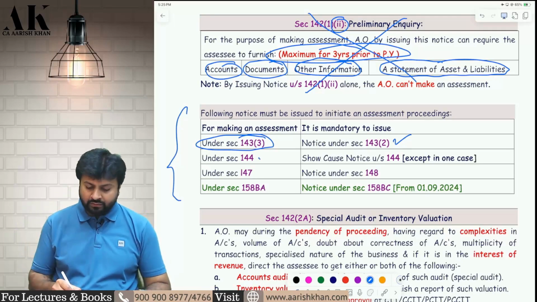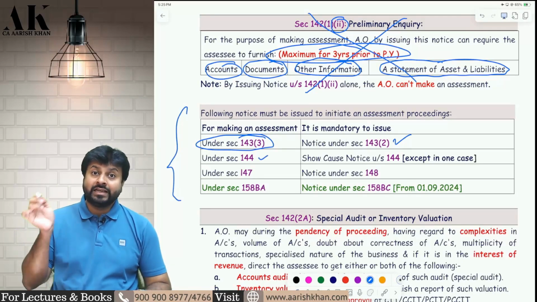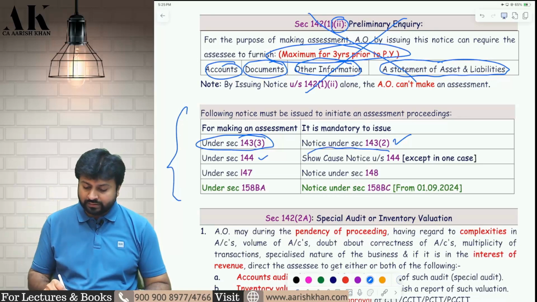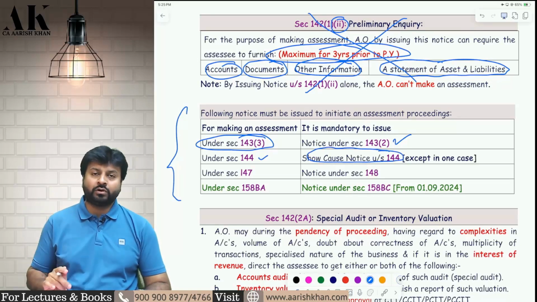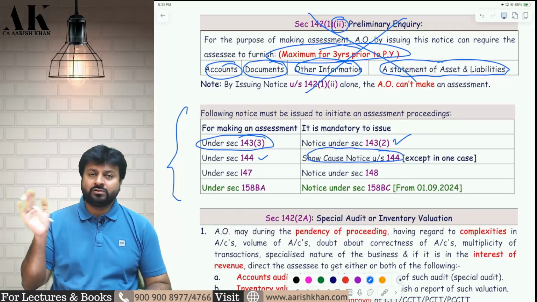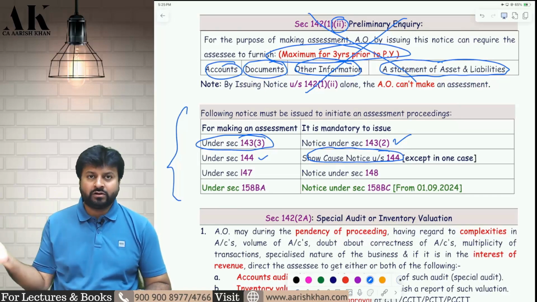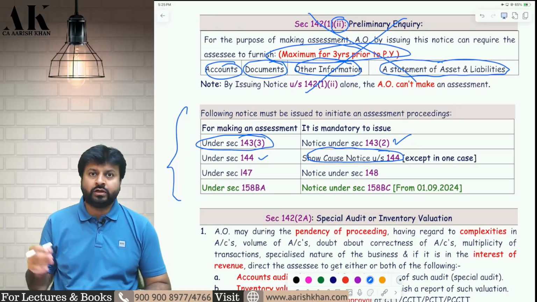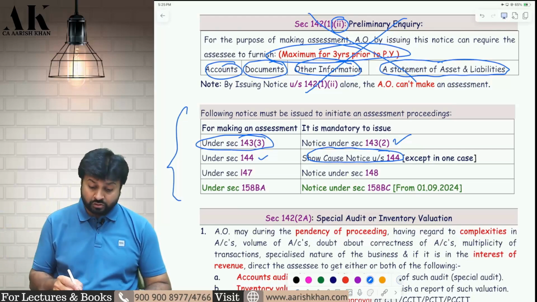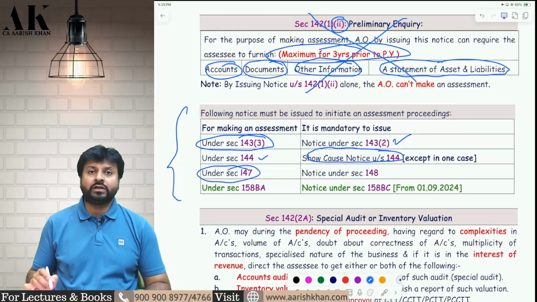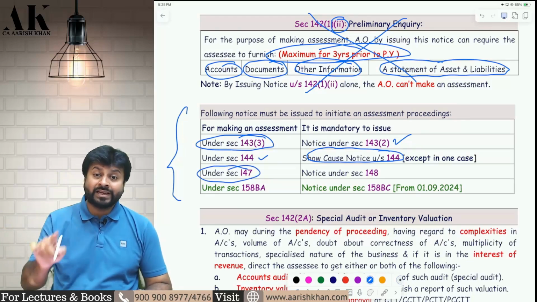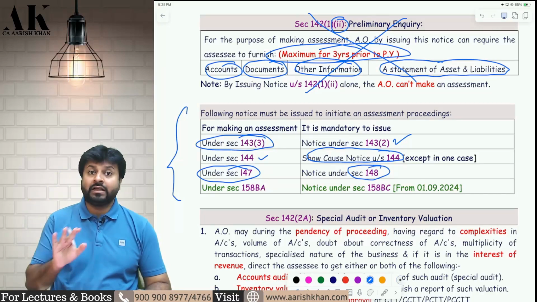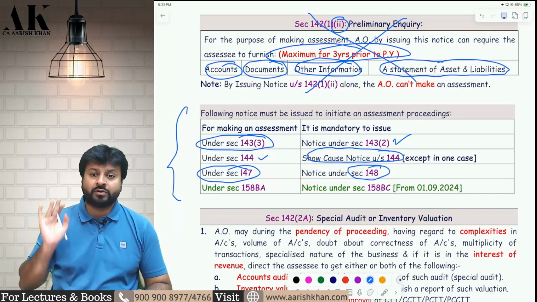Second, if the AO wants to do a best judgment assessment, then he has to issue a show cause notice under 144, except in some cases where there is no need to send any show cause notice, which we will talk about in today's session only. Third, if the AO wants to do income escaping assessment under 147, then the AO has to send a notice under 148. Without that, income escaping assessment is not possible.